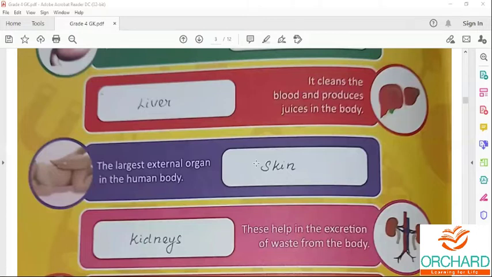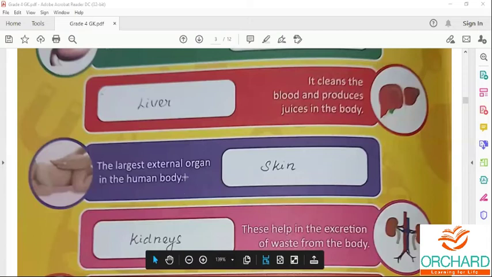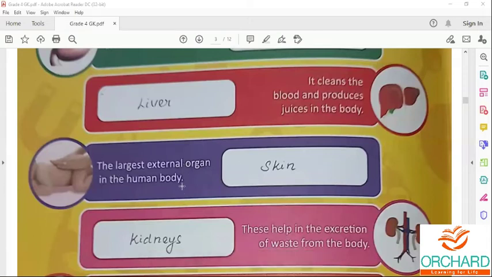The color of the skin depends on the melanin pigment present in the skin. So the skin color depends on the pigment called melanin. Skin is the largest external organ in the human body.